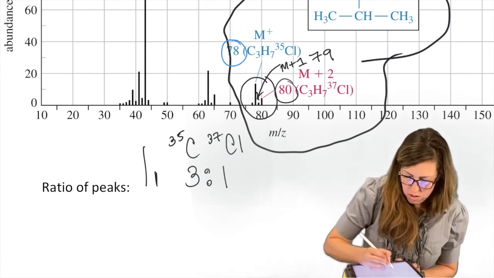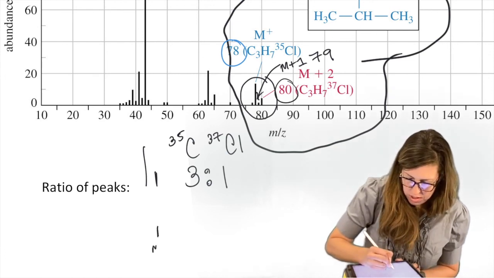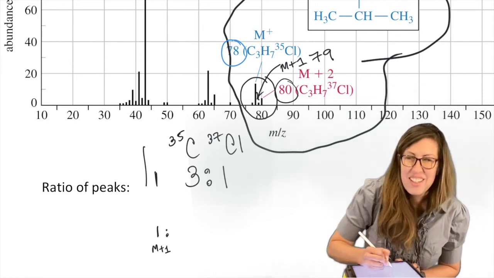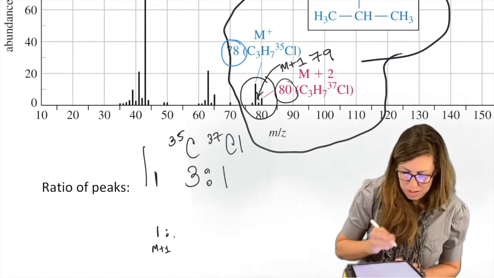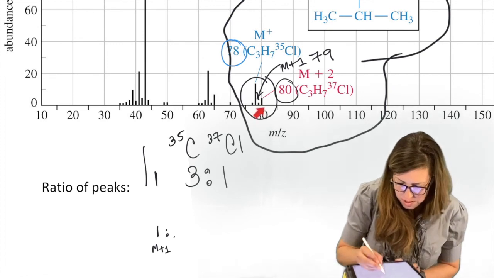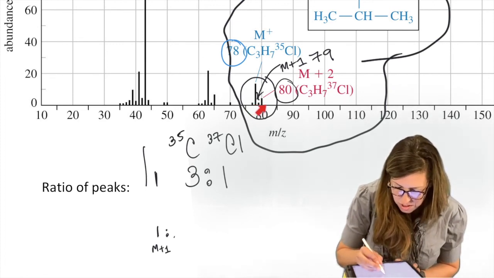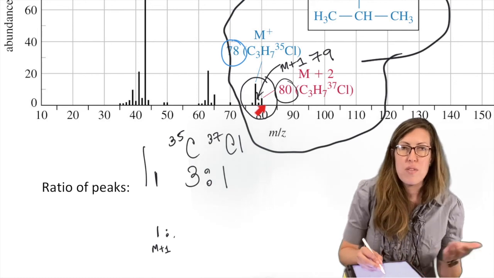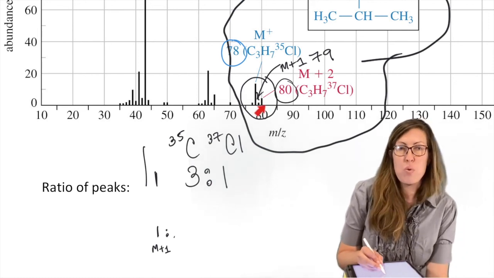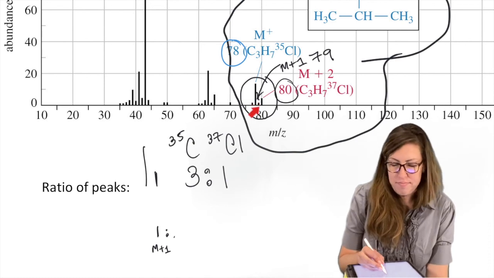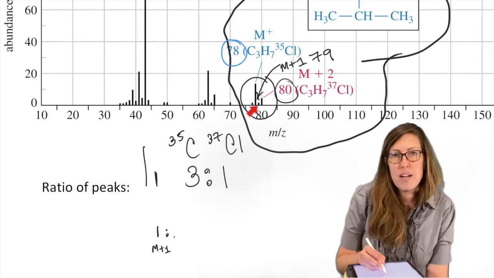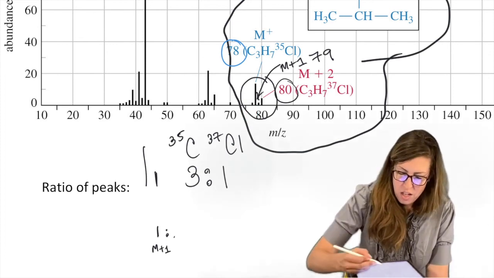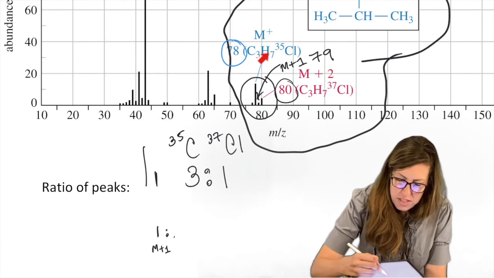Okay, so this is our M+1. And M+2 to M+1, in other words, M+3 has to be a third of that, so it's a tiny little speck. The instrument doesn't have the resolution to see it. Try to get a third of that, you're not going to see it. So it theoretically exists, and you could draw out what it would be if we picked up on it, but it's not there. Too low of an abundance. Every instrument has its limits, so that's why you hear about high resolution, that sort of thing.